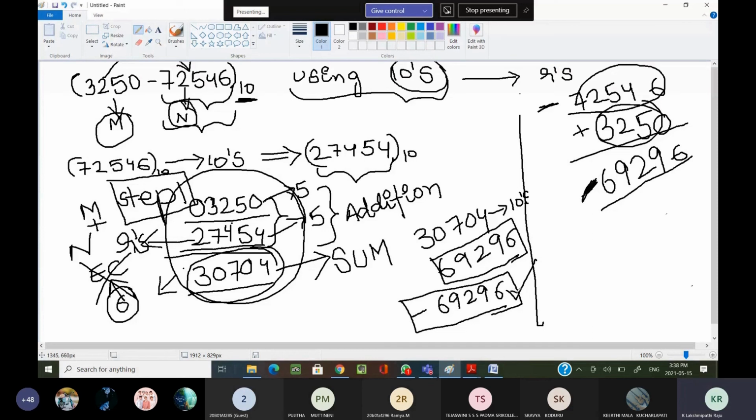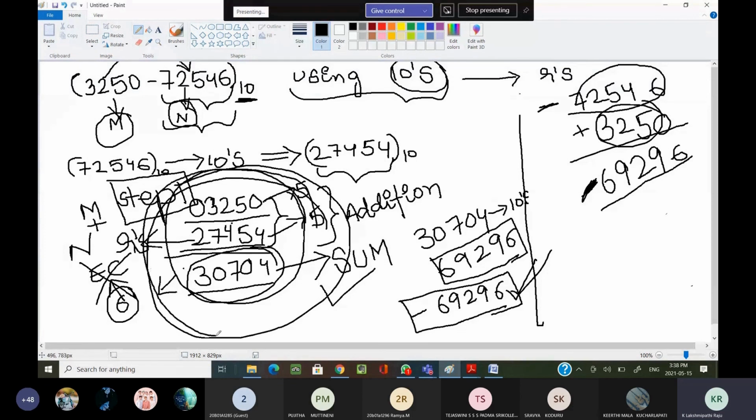That is what we are getting here also. In this approach also, we are getting the same answer, or not? Yes, sir. But what we are doing here, we are not subtracting the numbers, we are adding the numbers. That you have to remember.